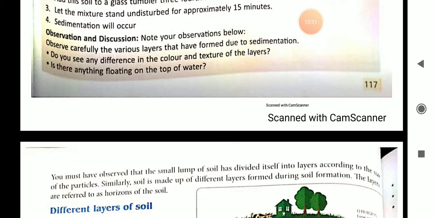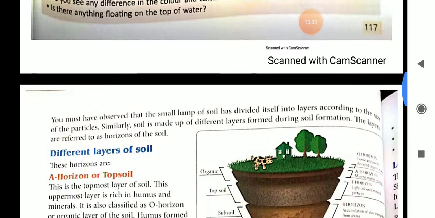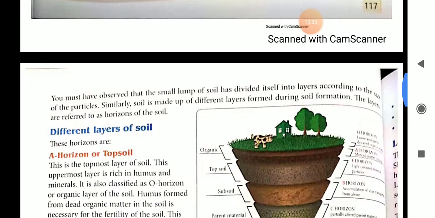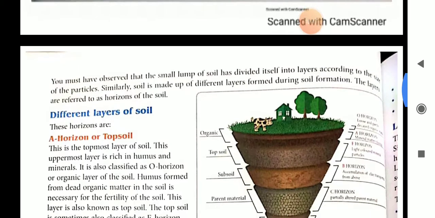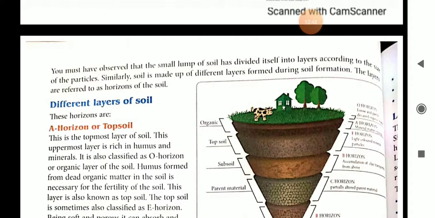So you must have observed that the small lump of soil has divided itself into layers according to the size of the particles. The larger particles will settle at the bottom, and so on.